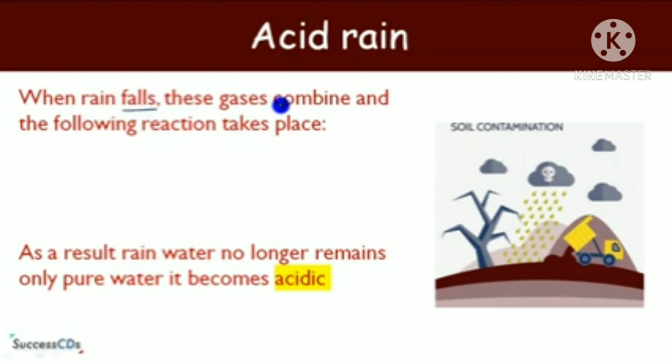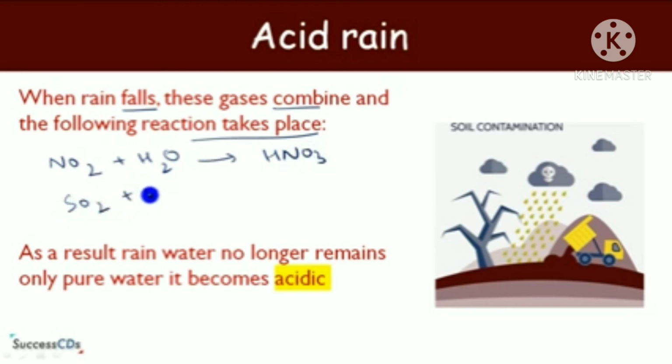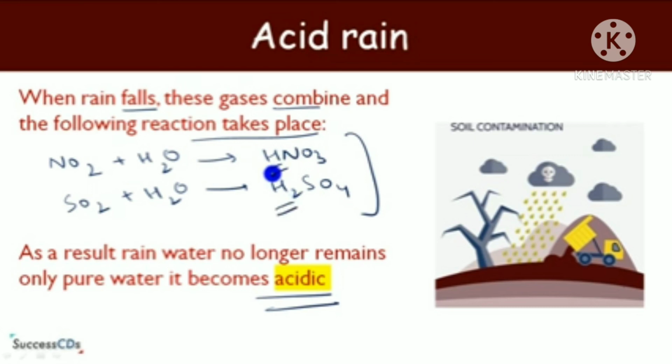So when rain falls, these gases combine and the following reactions take place. Nitrogen dioxide, when combined with water, forms nitric acid, and when sulfur dioxide combines with water, it forms sulfuric acid. Okay, and these acids drop down with rain, making the rain acidic. This is called acid rain. Okay, as a result, rainwater no longer remains only pure water, it becomes acidic.